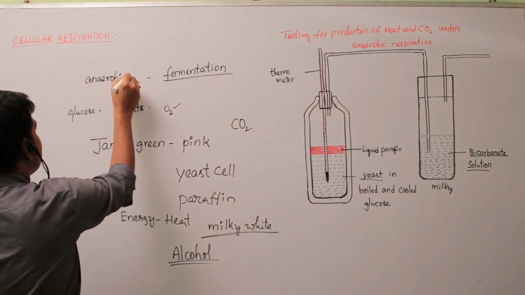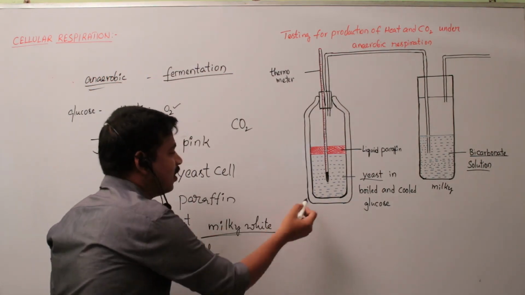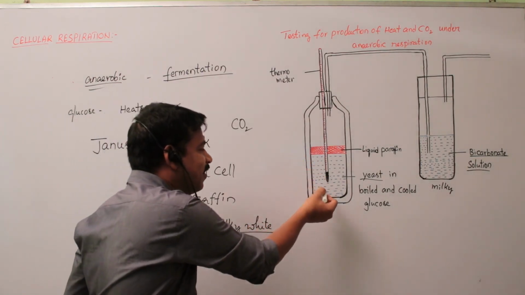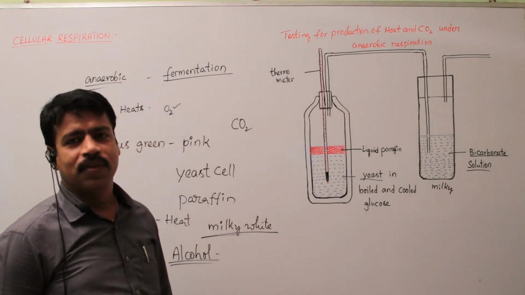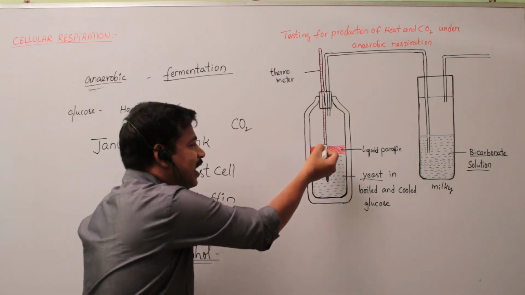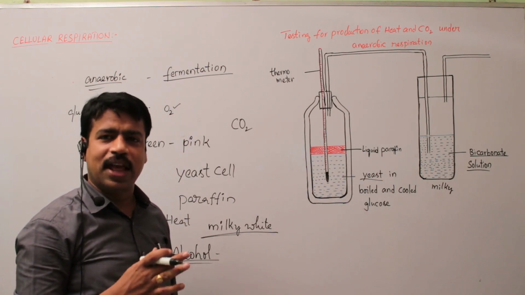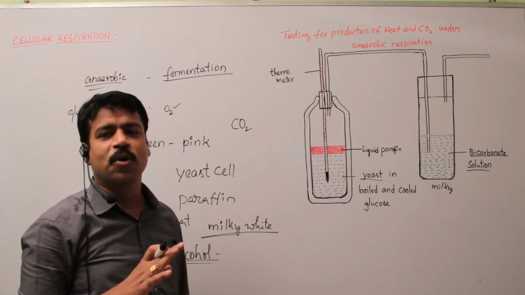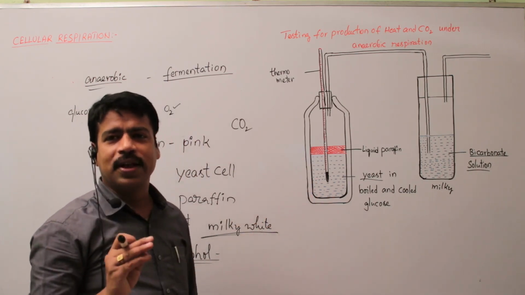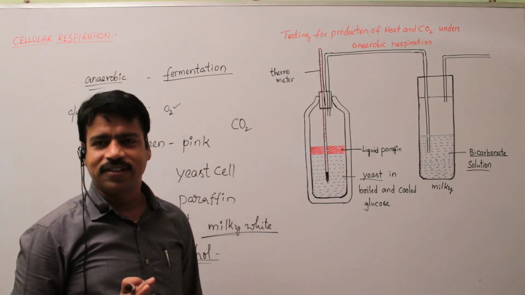Here the alcohol smell indicates the formation of ethanol. Ethanol is formed inside the glucose solution, carbon dioxide gas is liberated, and heat is liberated, so anaerobic respiration takes place with the help of yeast cells in the glucose solution. So it is proved that in anaerobic respiration energy is released. Do you understand, students?